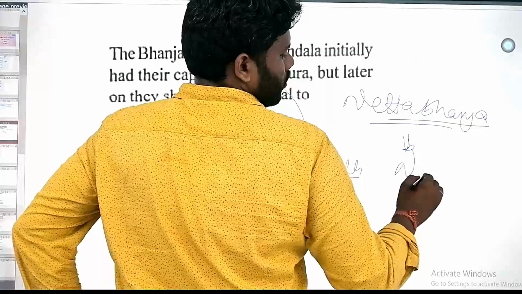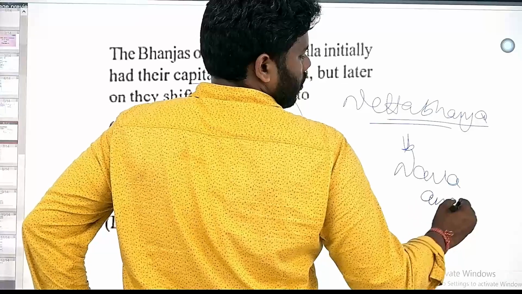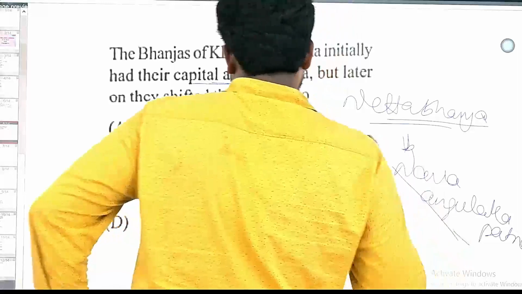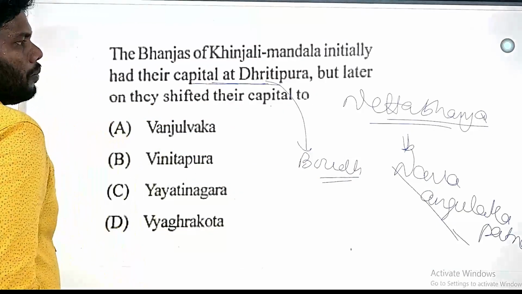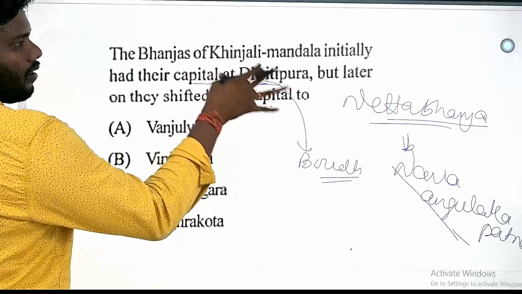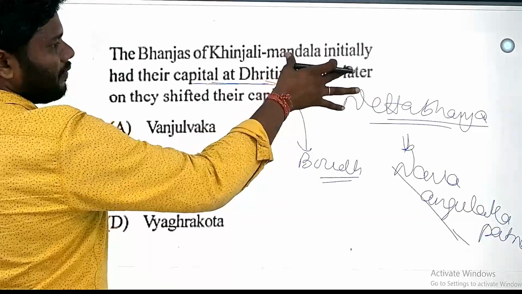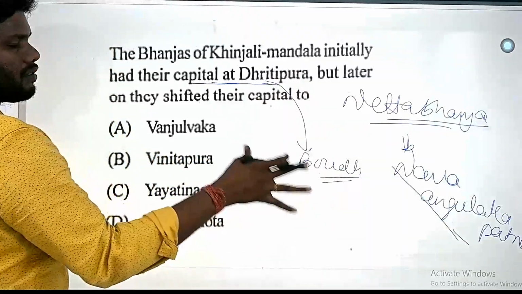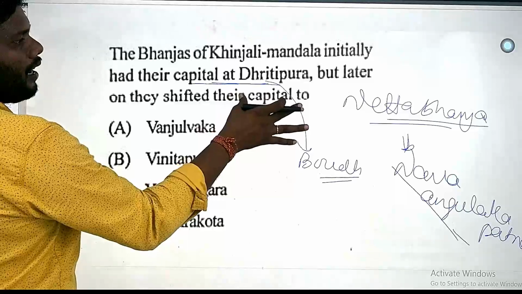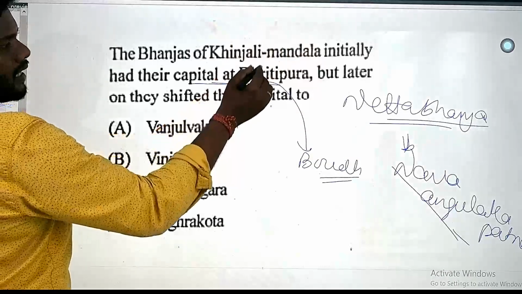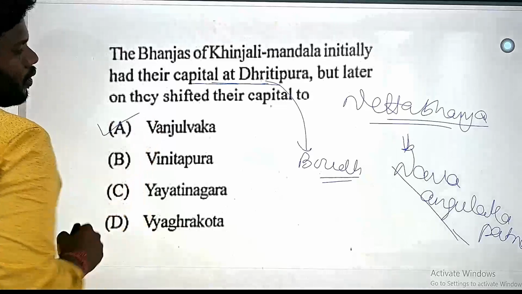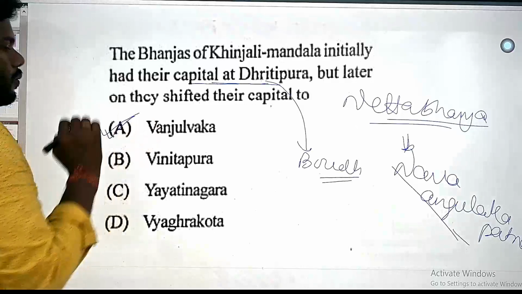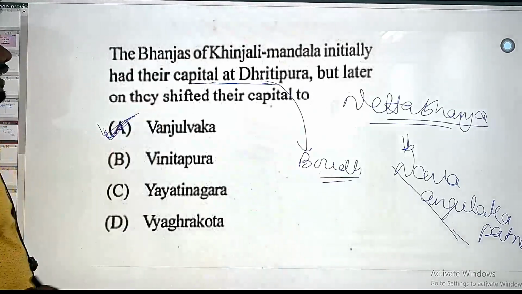It is shifted to Nava Angulaka Patnam. And here it is mentioned that the capital of Netabhanja shifted from Dhritipura to Nava Angulakapatnam, and in some inscriptions it is also mentioned that the capital of Netabhanja was Dhritipura and Bhanjulbhaka. So it is Bhanjulbhaka also. So that is why the answer will be option A, Bhanjulbhaka.